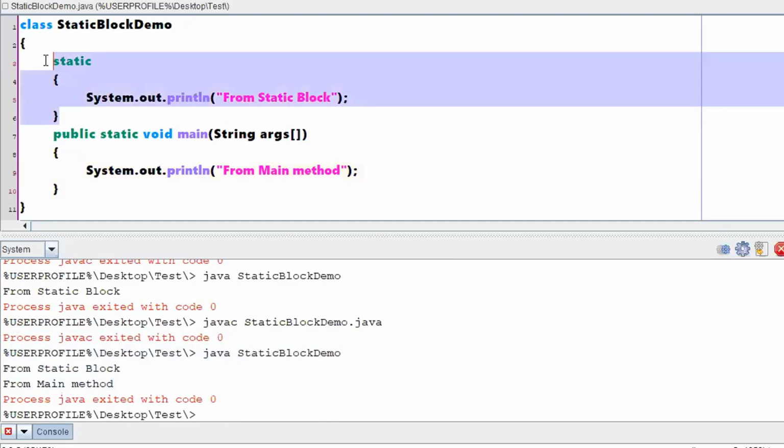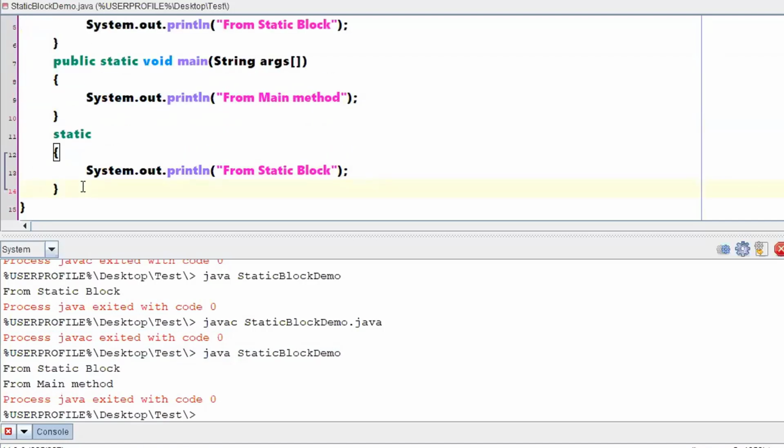Let me copy this particular block, paste it here. That means I have one more static block. Oh, we are drawing one more conclusion. That means we can have more than one static block in a program. Okay, we'll see. I'll make it a static block too.